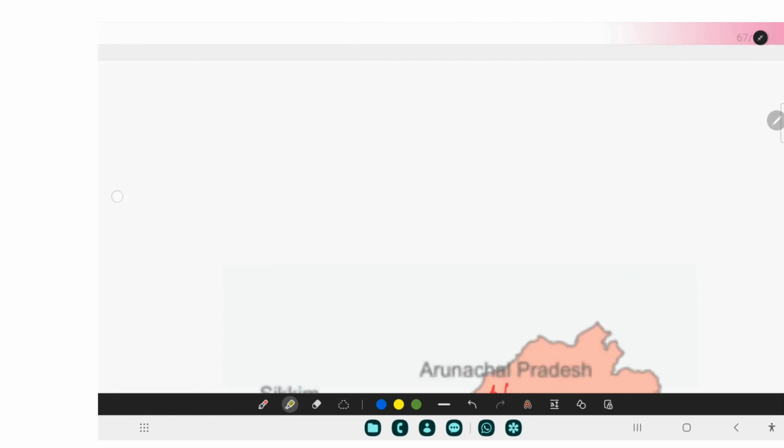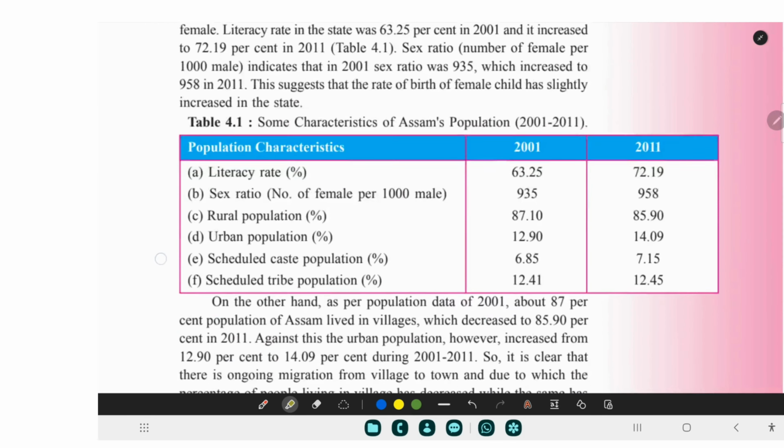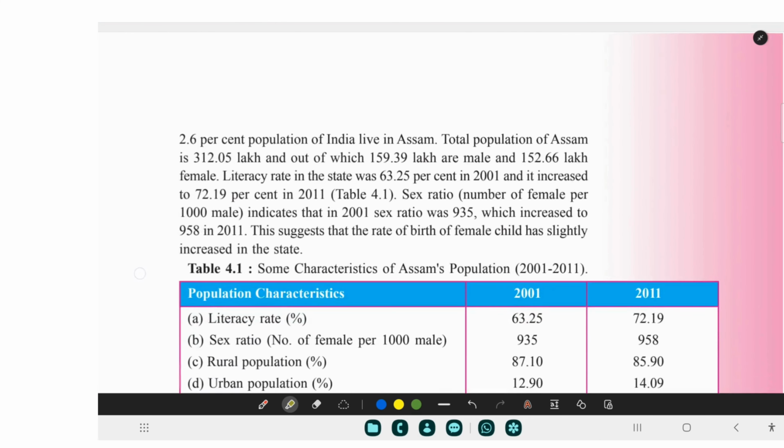According to the census of 2011, 2.6% of the population of India lives in Assam. When was the last census conducted in India? It was in 2011. Remember this. This is a decadal census.